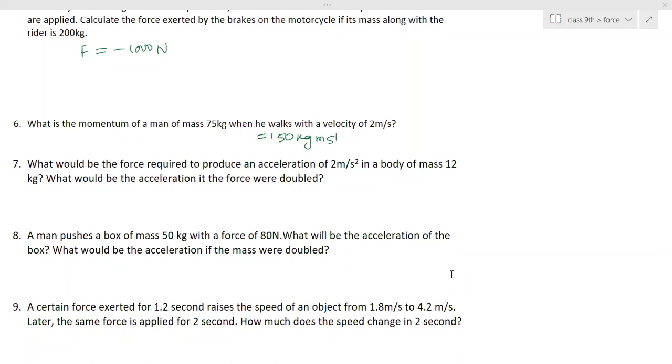What is the formula? Ma'am, F equals ma. So what is a equal to? a is equal to F by m. What is the value? Ma'am, 80 by 50. So what's the answer? Ma'am, I'm getting 8 by 5. 8 by 5 means a decimal what? They have told decimal answer. Okay, ma'am. 1.6, ma'am.